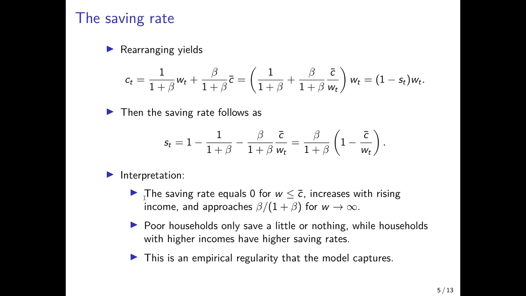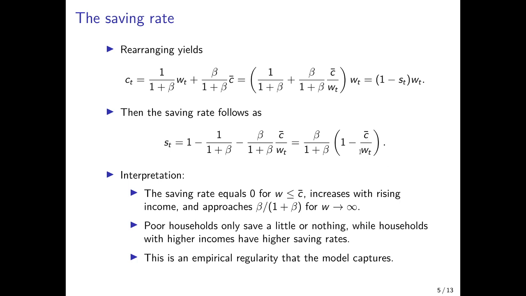The interpretation is that the saving rate is very low if the wage rate is rather low, and particularly when it is below the subsistence level, then we would have that the saving rate equals 0. So if the wages are very low, people cannot afford to save because they have to cover their subsistence needs.